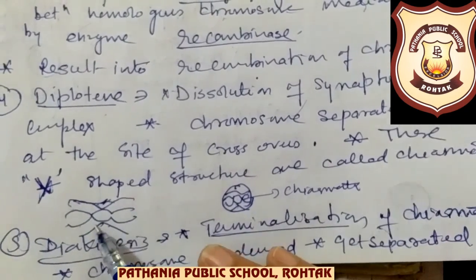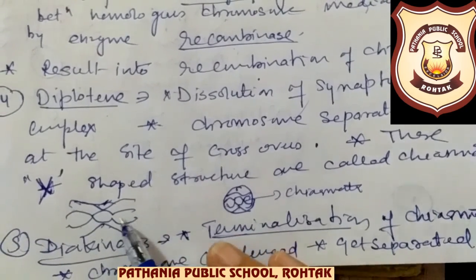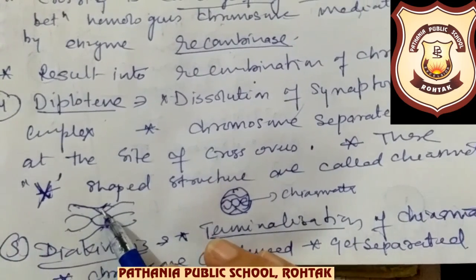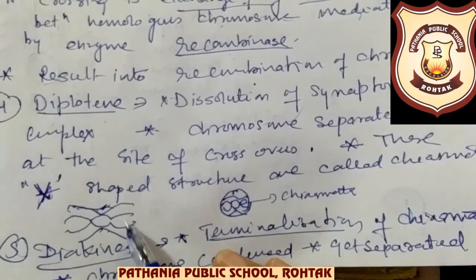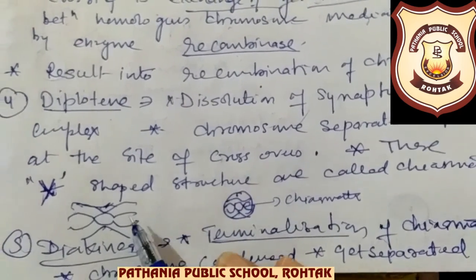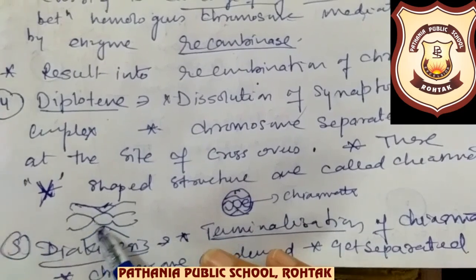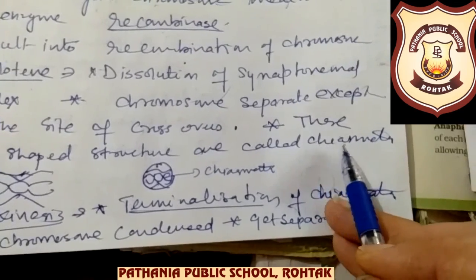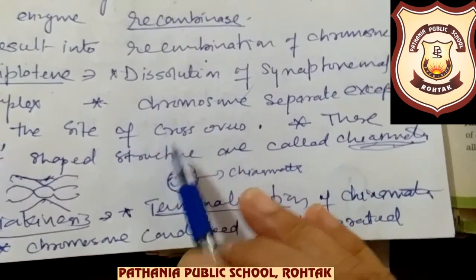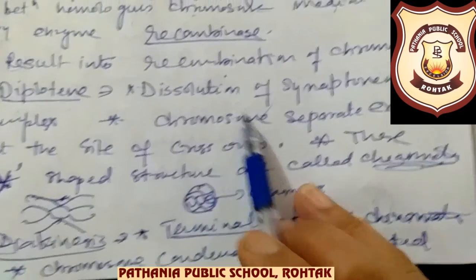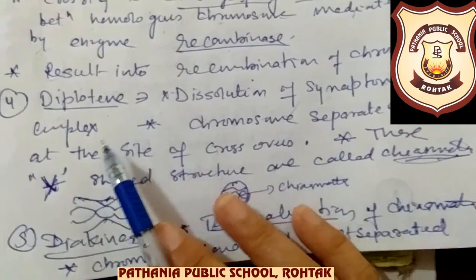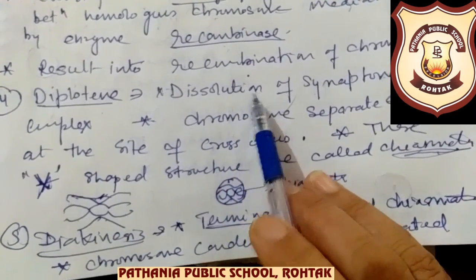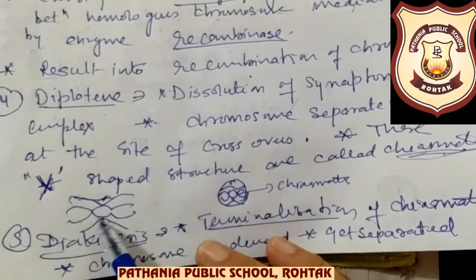Okay. Now the next stage is called diplotene. This diplotene is characterized by the process of separation of the chromosomes. The non-sister chromatids wherever they have undergone crossing over, those points will remain attached, but the rest of the part of the chromosomes will get separated from each other. Okay, so at these points a cross-shaped chromosome will be formed. These X-shaped chromosomes are called chiasmata. Very important terms are there, all of these.